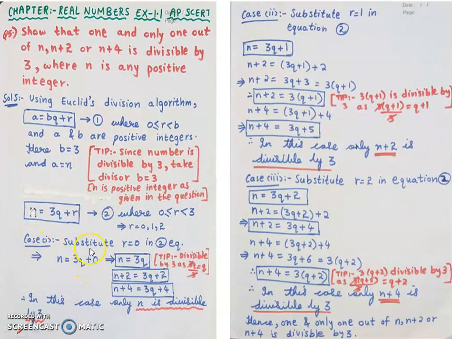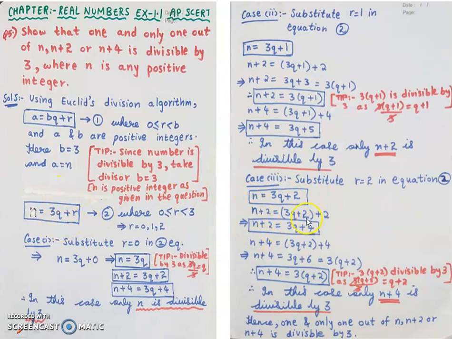So for all the cases, the n value is different. For case 1, the n value is 3q. For case 2, the n value is 3q plus 1. And for case 3, the n value is 3q plus 2, which I will take for n plus 2 as well as n plus 4. Here also for n plus 2 and n plus 4, as the n value is 3q plus 1, I took n as 3q plus 1. Now here also in case 3, as n is equal to 3q plus 2, which we got by substituting in the second equation, I am taking n plus 2.